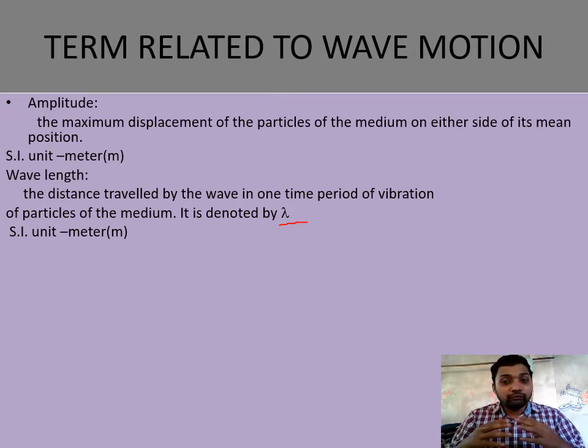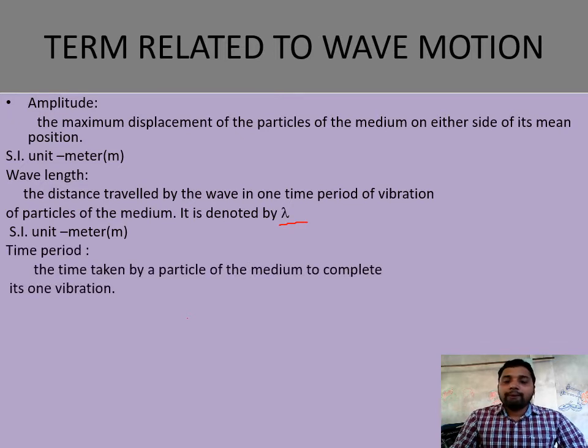Depending upon the wavelength, there are different types of waves. In electromagnetic waves also you'll get different types depending upon the wavelength. So wavelength is the distance between two consecutive crests, two consecutive troughs, or the distance covered by the wave in one time period of vibration. So we can say that wavelength, denoted by lambda, having the SI unit meter, is the distance traveled by a wave in one time period of vibration. Next in this, we'll get time period.